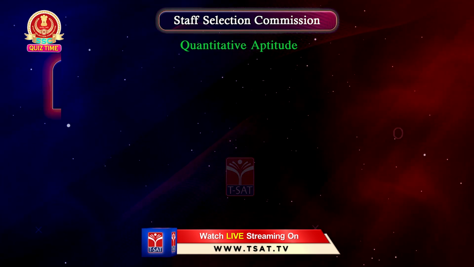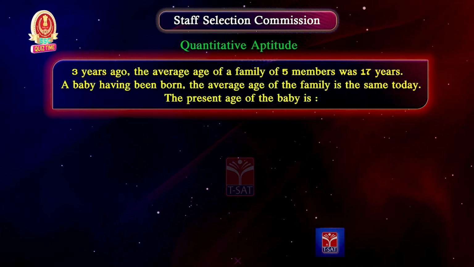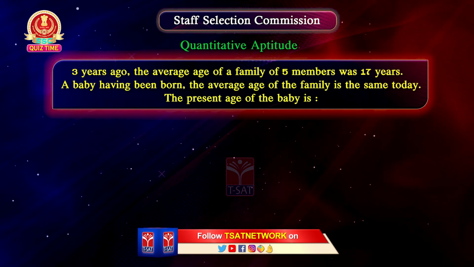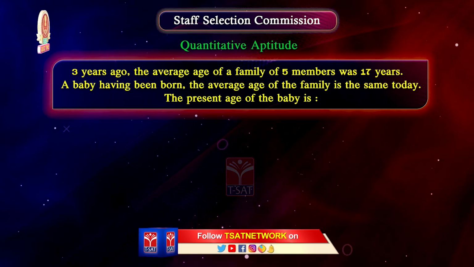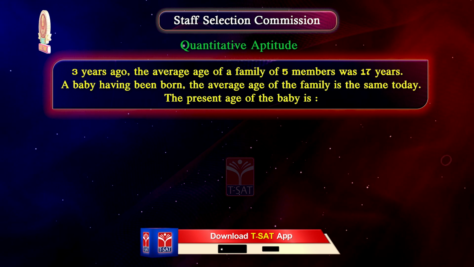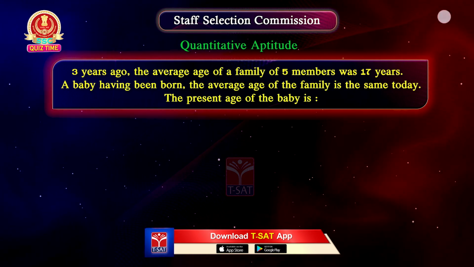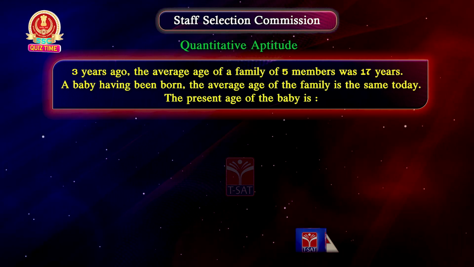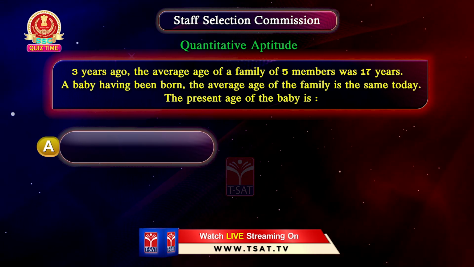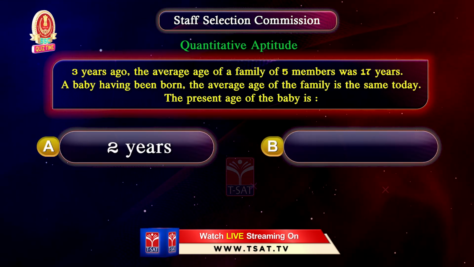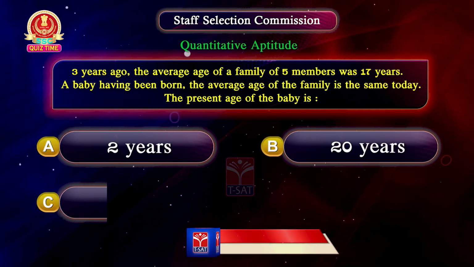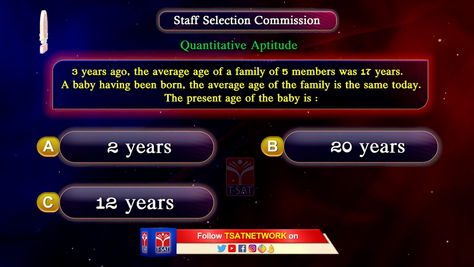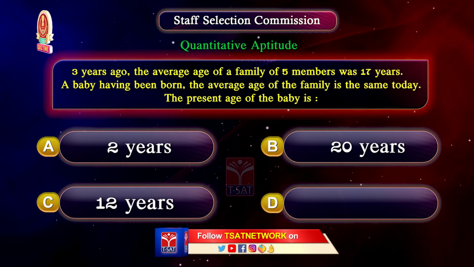Next question. 3 years ago, the average age of a family of 5 members was 17 years. A baby having been born, the average age of the family is the same today. The present age of the baby is option A 2 years, option B 20 years, option C 12 years, option D 8 years.